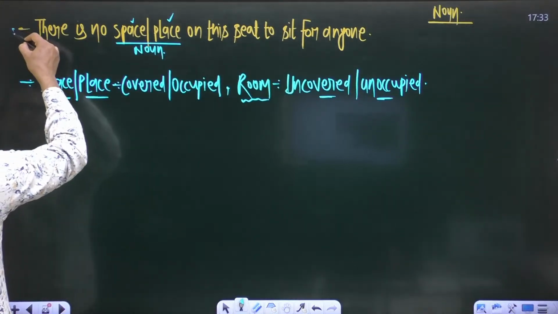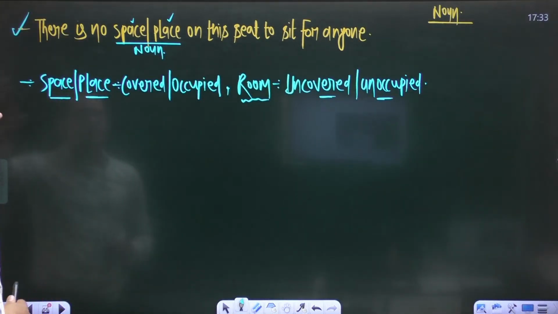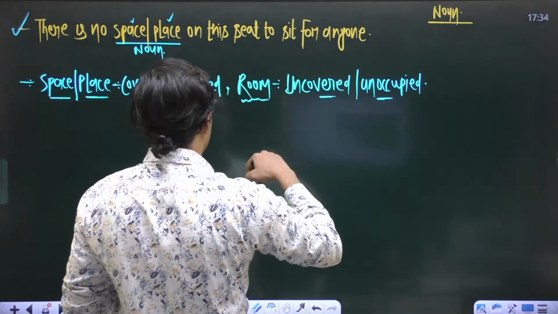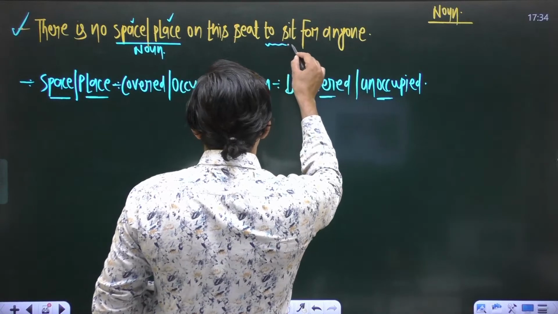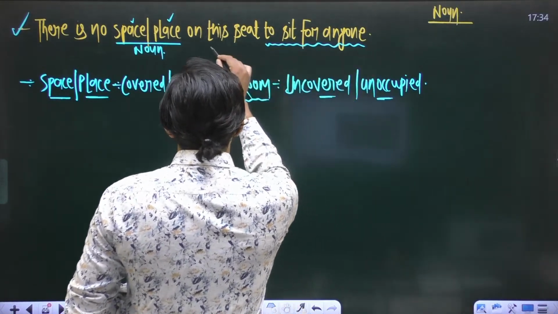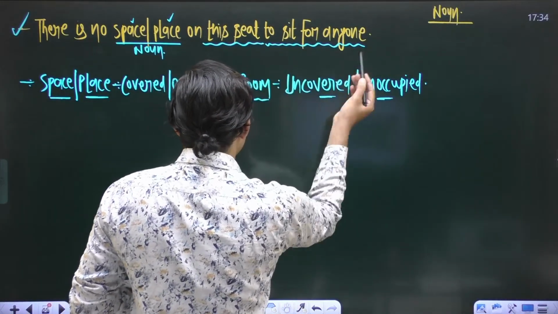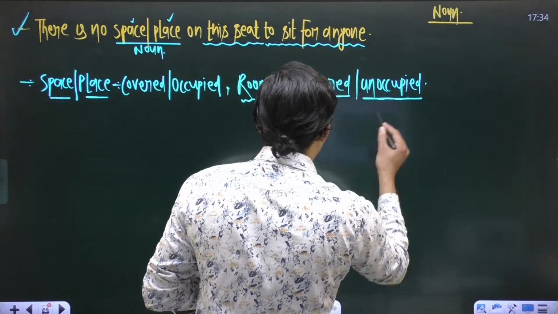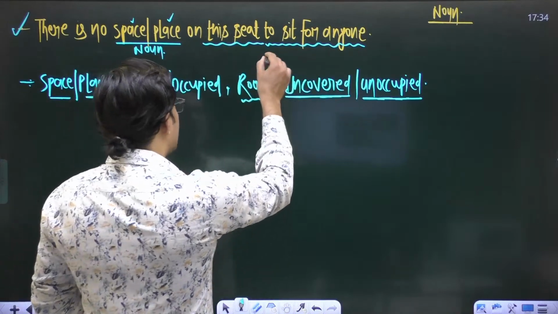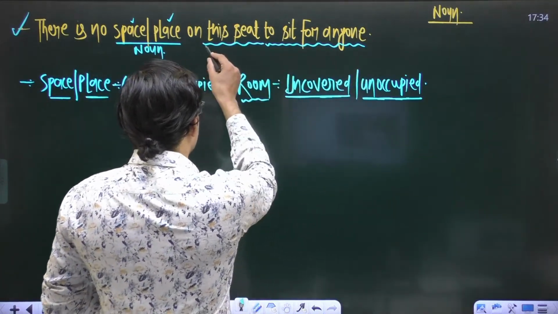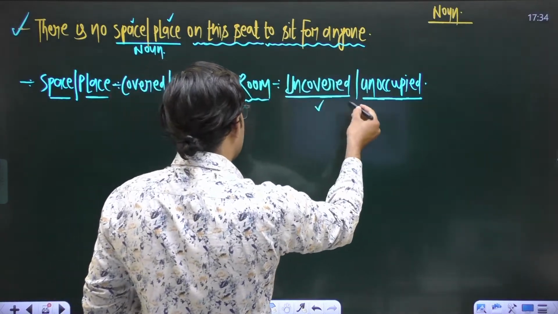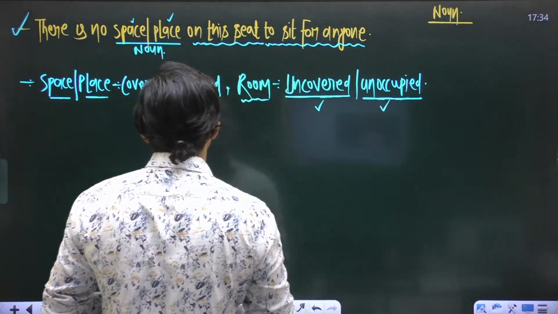So now let's apply it in the sentence. The writer is saying there is no space, place on the seat to sit for anyone. Make it short: to sit for anyone on any seat. We always need what? We always need uncovered or unoccupied place, right?